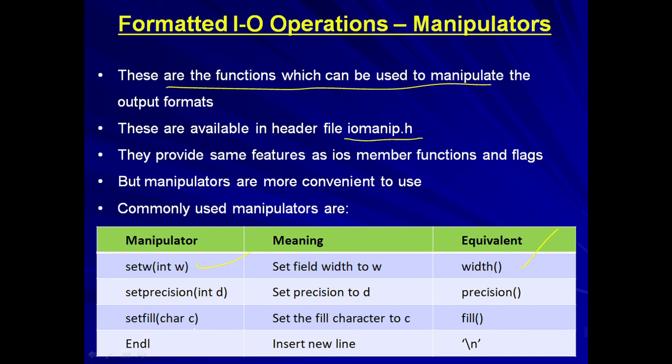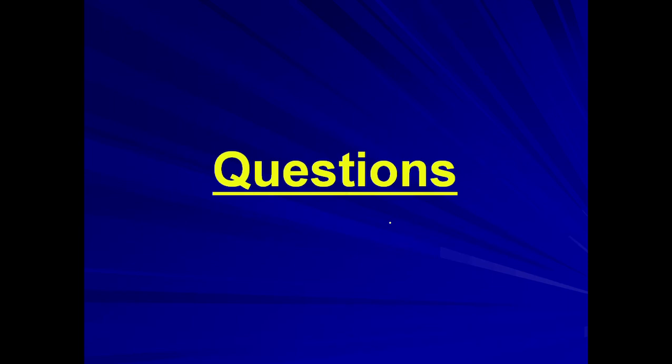Now another one is setprecision. This basically sets the precision, and this is equivalent to precision. And setfill is basically equivalent to fill. And endl, which I already used, is to change the line, and it is equivalent to the escape sequence \n. So manipulators can also be used to format the outputs.